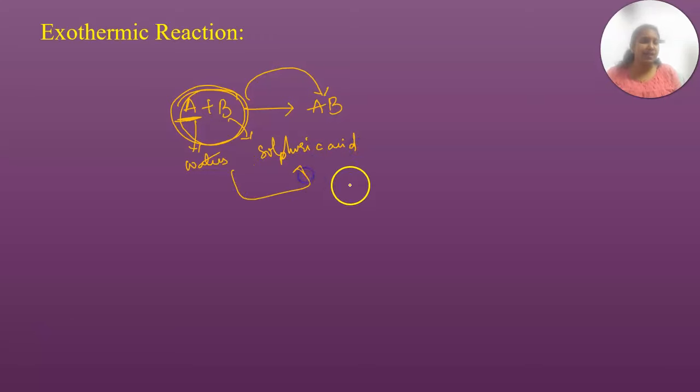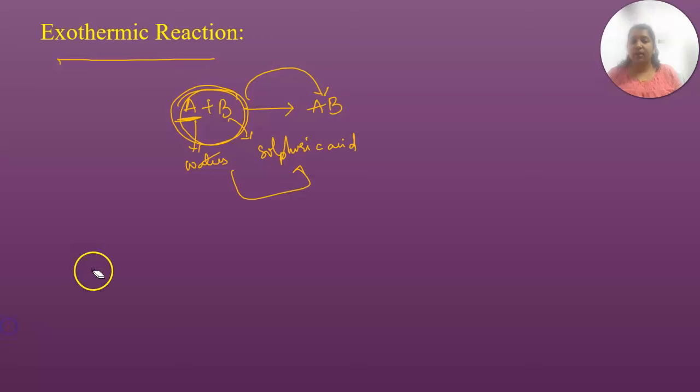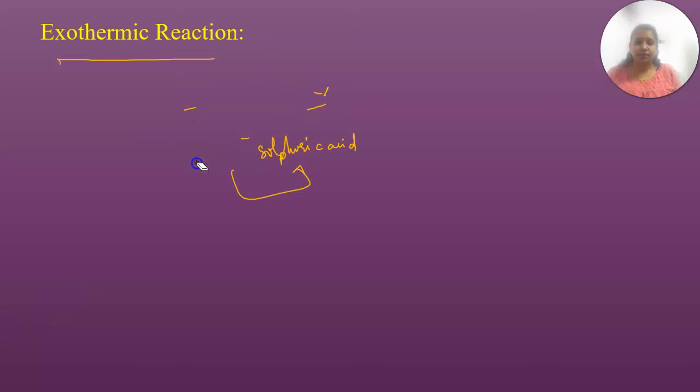Whenever a reaction occurs, it will generate some heat. That means the heat has been evolved, that heat has been released. Whenever heat is released or evolved, we call such reactions exothermic reactions.